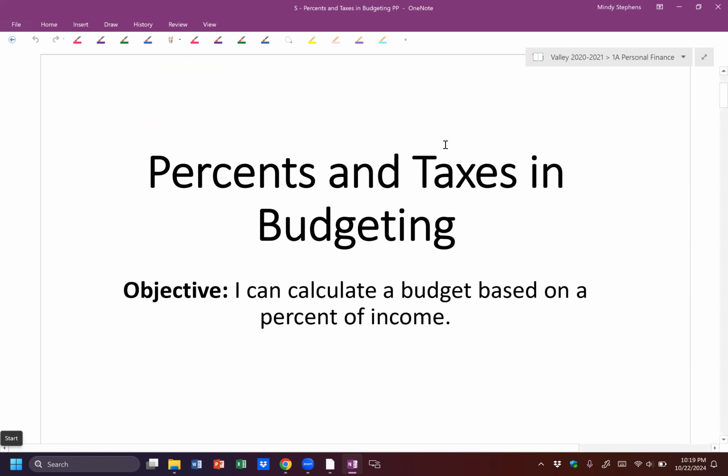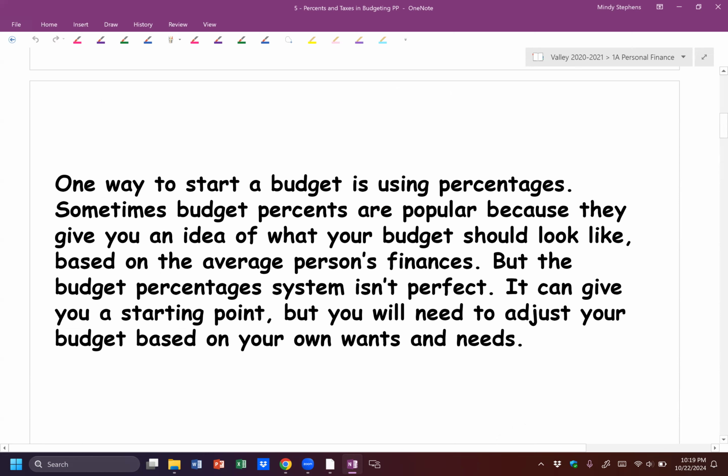So at the top of your paper, you have a couple paragraphs that you can look through. Just like I was saying, it says one way to start a budget is using percentages. Sometimes budget percents are popular because they give you an idea of what your budget should look like based on the average person's finances. But the budget percentage system isn't perfect. It can give you a starting point, but you'll need to adjust your budget based on your own wants and needs.